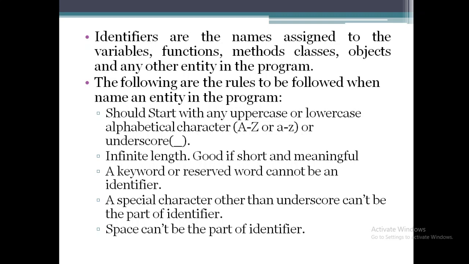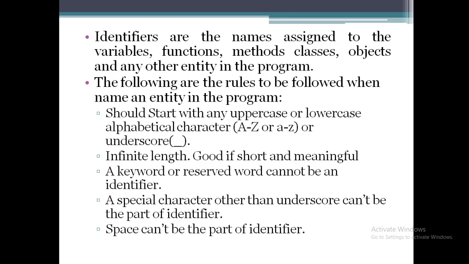Otherwise, it can start with the only allowed special character, that is, underscore. So we can conclude that an identifier can start with any uppercase or lowercase alphabetical character or otherwise with an underscore.